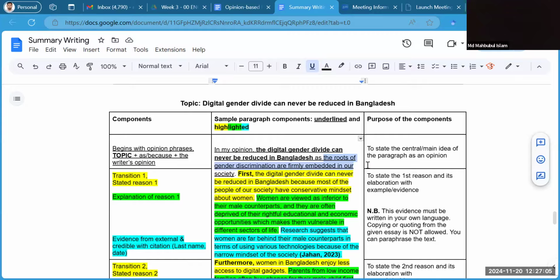All right, so what is the purpose of this sentence? The purpose is to state the central or main idea or controlling idea of the paragraph as an opinion. So this particular sentence has actually two components. It has the topic and it has also my opinion as a writer. All right, so when you have a piece of paragraph topic, you have to also think like this. You start with your topic and end with your opinion. And in between, you need a linking word like "as," "since," "because," etc. All right.